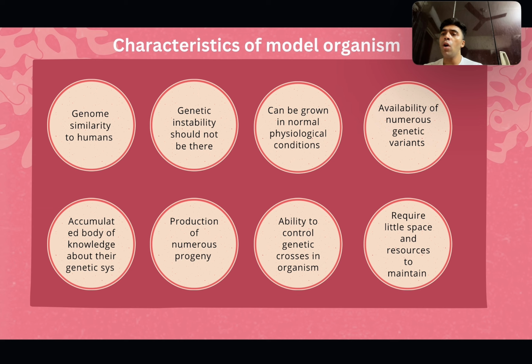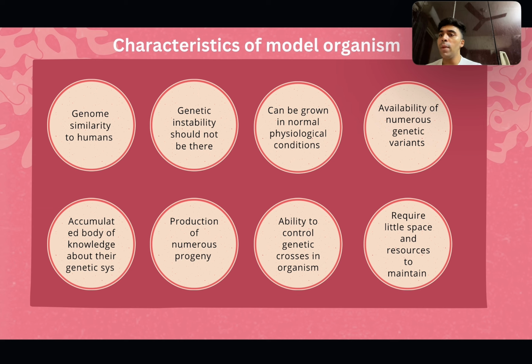On the basis of what characteristics is a model organism selected? The first is the genome similarity to humans. There should be some similarity between the model organism selected and humans. Genome similarity should be there, and genetic instability should not be there. Genetic instability means increased tendency for DNA mutations and other genetic changes that occur during cell division; they should not be there.